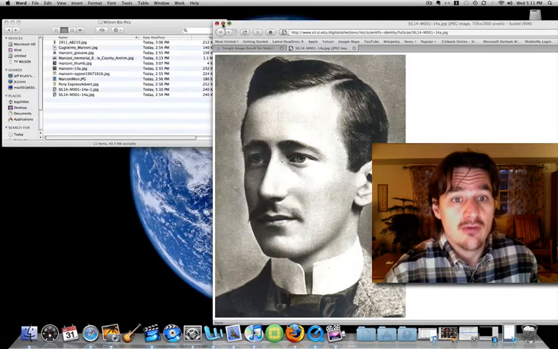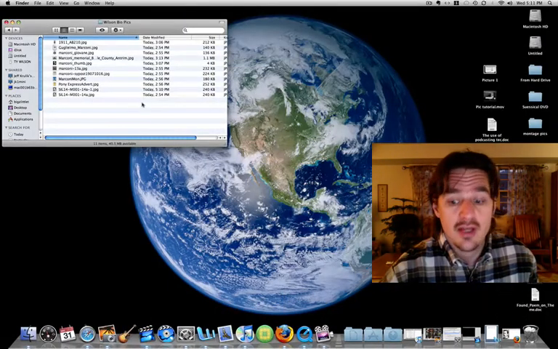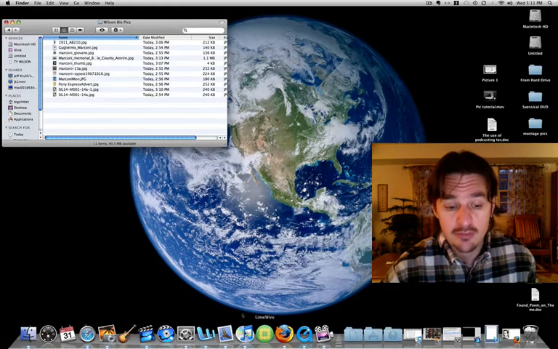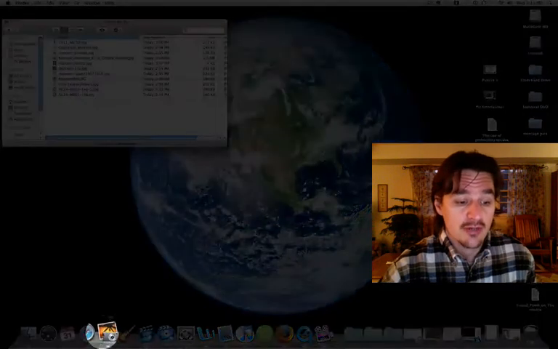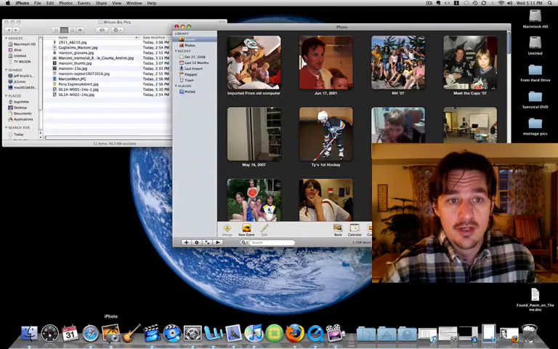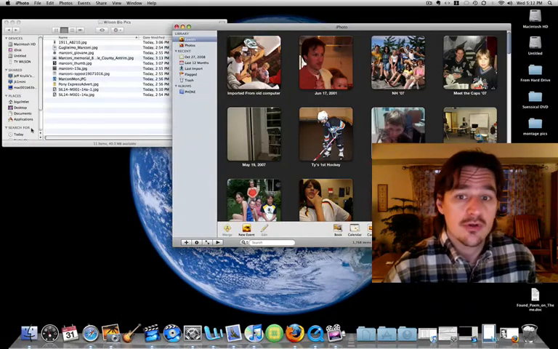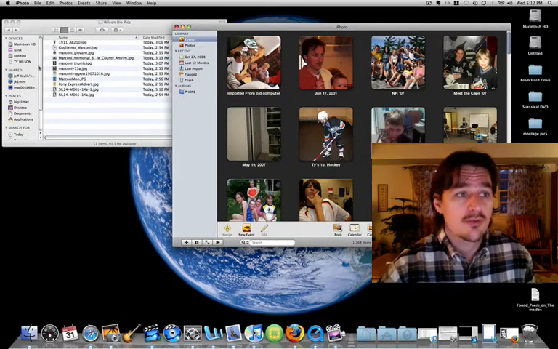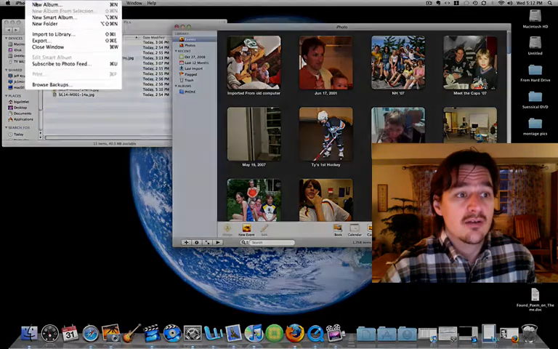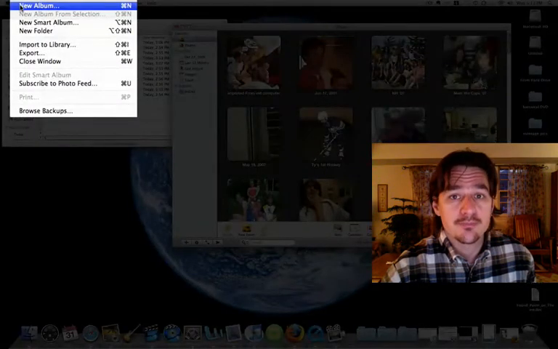Okay, so now I've got all these pictures on my flash drive. Now I take my pictures on my flash drive and put them into iPhoto. So I go down to iPhoto, which is right here. I click on it and it will open up within iPhoto. What you're going to do is, you're not just going to go ahead and import them into iPhoto. You're going to go to File and create a new album.